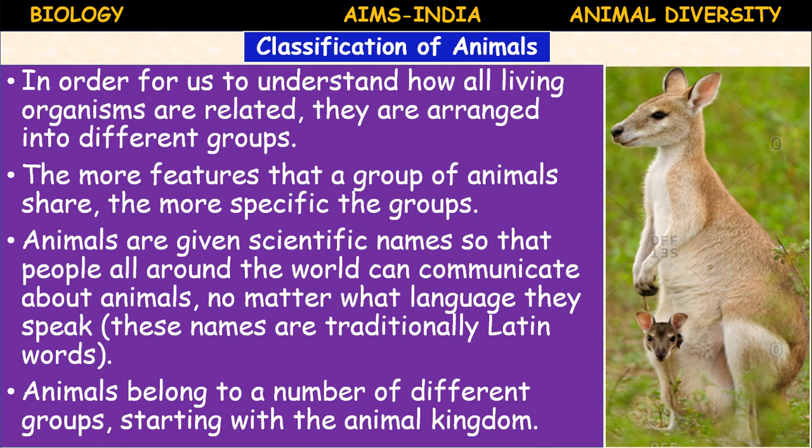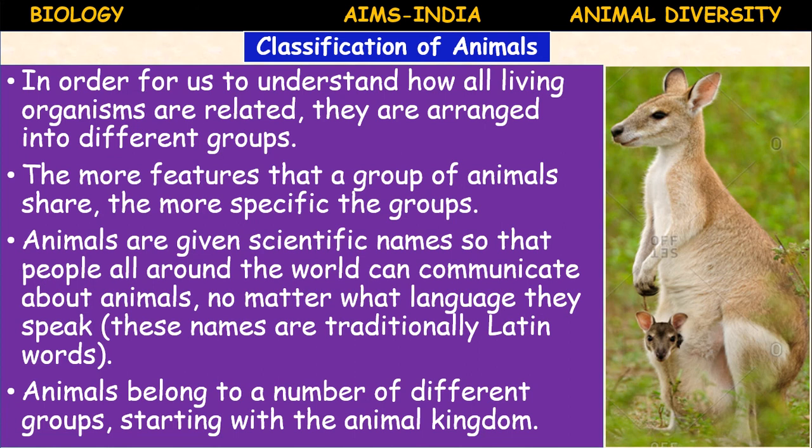The smaller the taxa, the more similarities there are. Species show very close similarities. A genus includes several species, and a family includes several genera, and an order includes several families, and a class includes several orders, and a phylum includes several classes, and a kingdom includes several phyla.